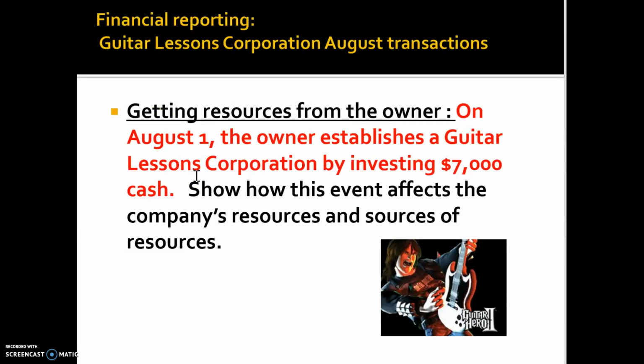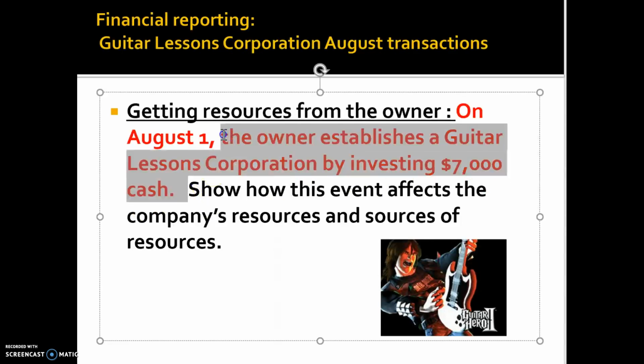Basically, it does not produce, it just provides services. On August 1, the owner established a guitar lessons corporation by investing $7,000 cash. Now you can see this is what we call a transaction. On the particular day, something happened to the firm. So this is the first day the firm is established, and investors invested $7,000 cash.